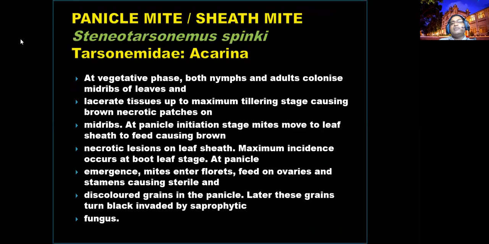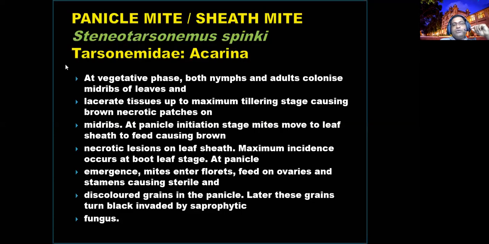Another one, of the same Acarina, is Steneotarsonemus spinki. Different species, right? Steneotarsonemus spinki, not Stangiatothrips. Polyphagotarsonemus latus is there, and Steneotarsonemus spinki is there. So maybe it is confusing for you. Polyphagotarsonemus latus is the red spider mite. Steneotarsonemus spinki is the panicle mite or sheath mite.